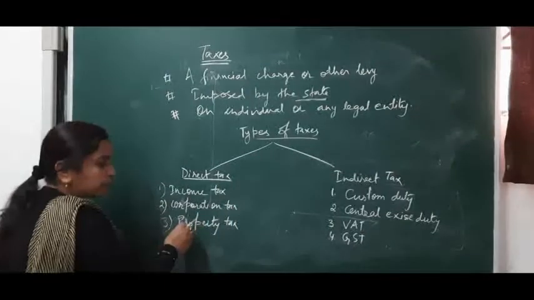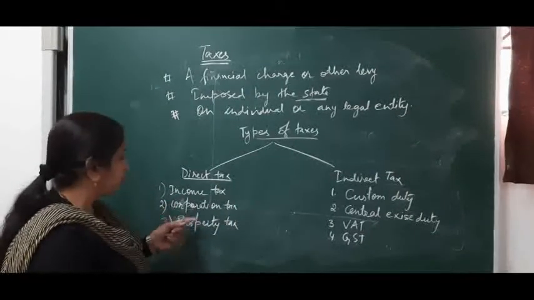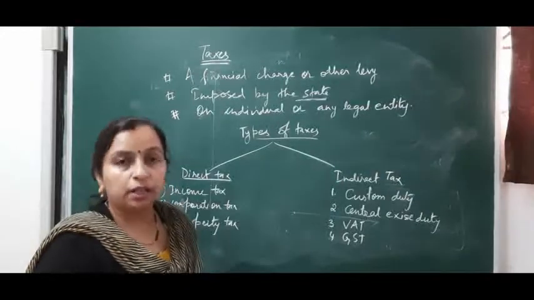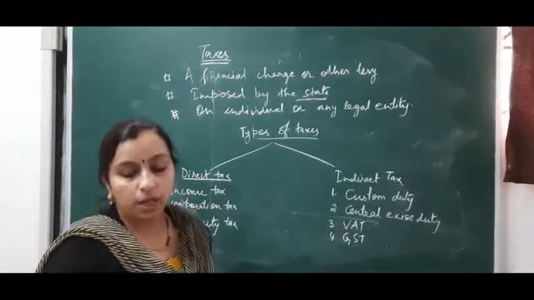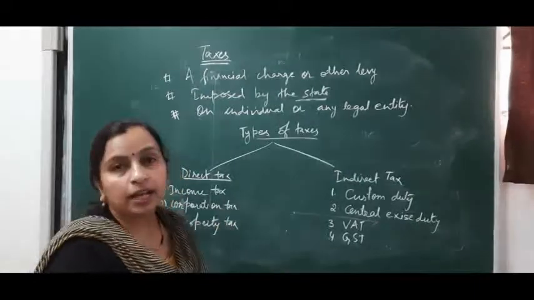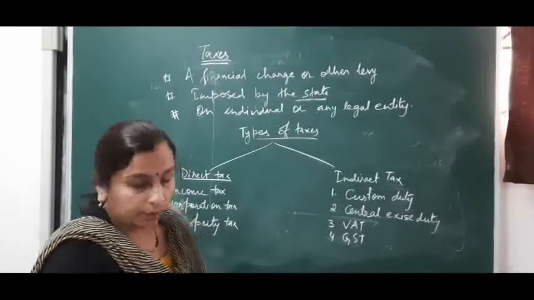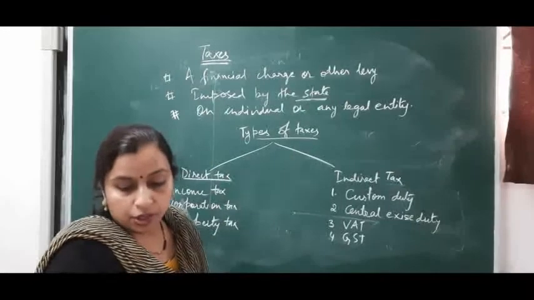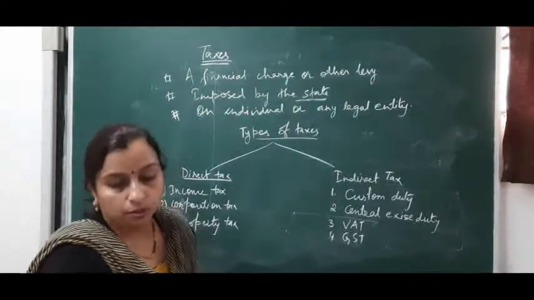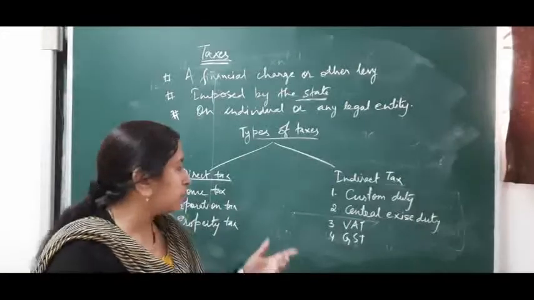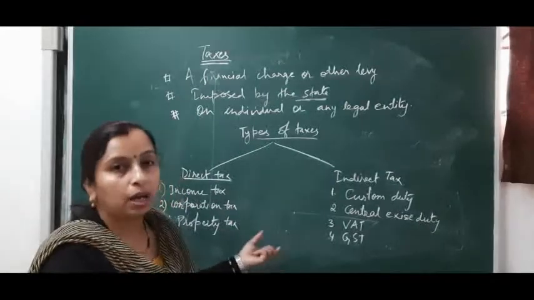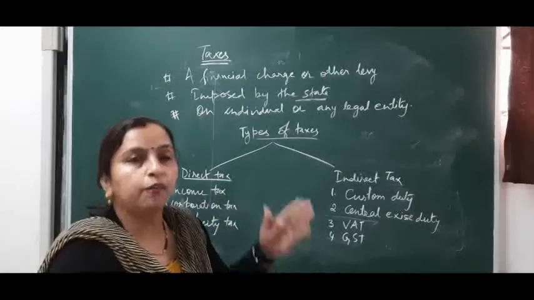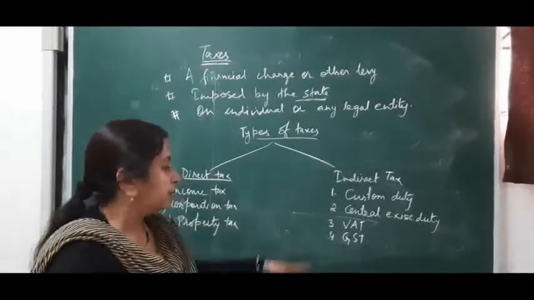There are three types of direct taxes: income tax, corporation tax, and property tax. Income tax is the tax on the annual income of an individual. Corporation tax is the tax on the profit earnings of a domestic and foreign company, and property tax is the tax which is levied on the house or the building, and the house owner has to pay the tax. So here the burden cannot be shifted from one person to another.